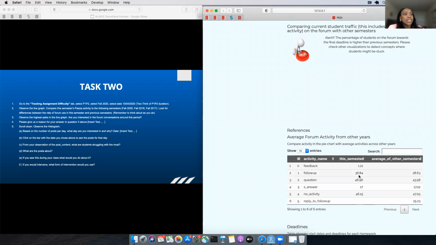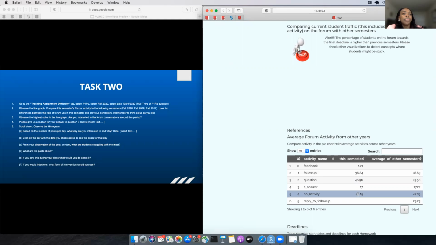And why is this? We can see that the number of follow-ups is higher than average across all the semesters. The number of questions asked is higher towards the deadline. The number of students' answers is almost the same as the average across all the semesters, and the number of no activities is lower.